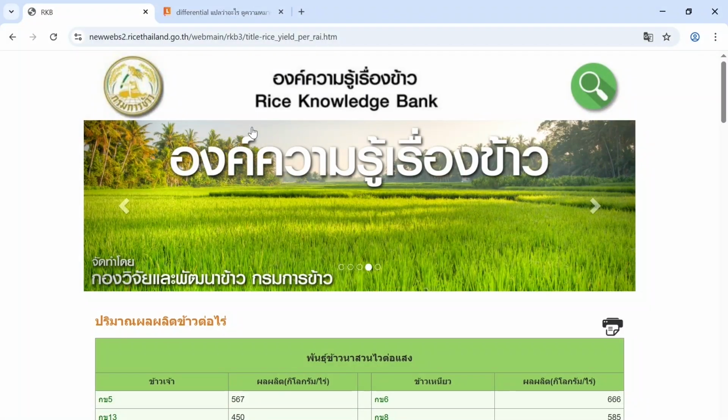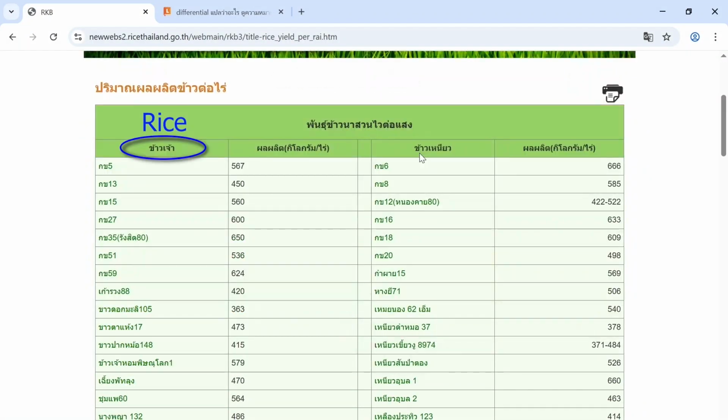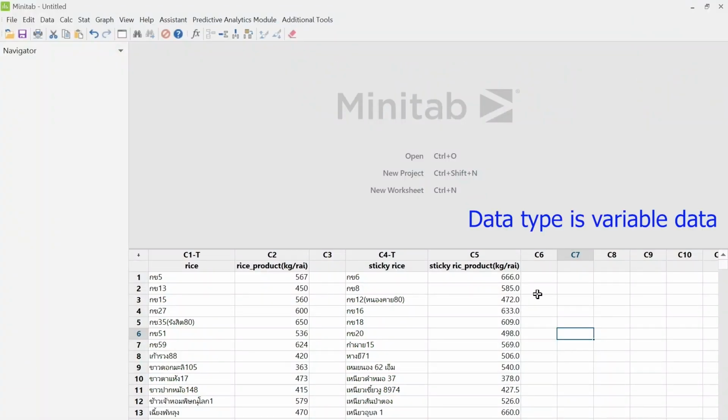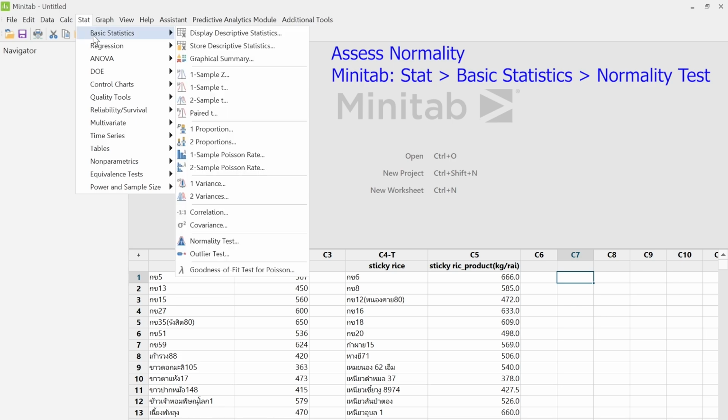Data analysis of rice yield, kilograms per rai, from the rice department. Objective: to determine whether the yield of rice and sticky rice are statistically different. Step 1. Test for normality.